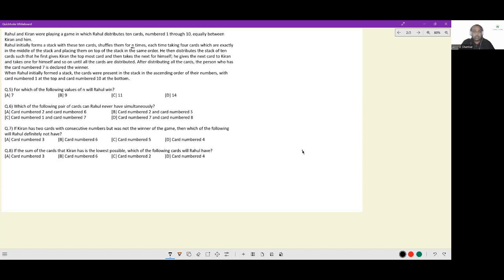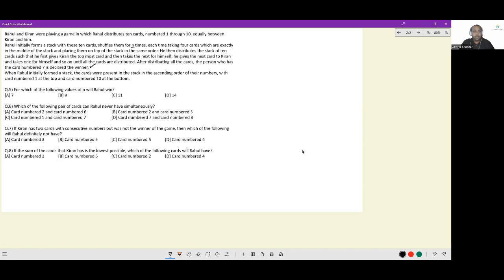He then distributes the stack of 10 cards such that he first gives Kiran the topmost card and then takes the next for himself. He gives the next card to Kiran and then takes one for himself, and so on until all the cards are distributed. If you've ever played cards, this is basically one card to the other person, one card to you. After distributing all the cards, the person who has the card numbered 7 is declared the winner. So essentially, there is a lot of hoopla, and eventually, it is a game of simply whoever has 7 at the end wins.